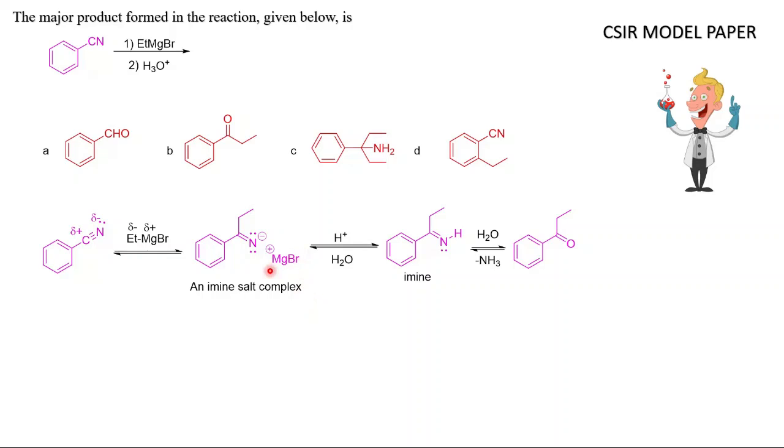Now when you protonate this, in the second step we add H3O plus. So when you protonate, this nitrogen will be protonated and will give an imine. And when you do workup, when you add water, ammonia will be liberated, and in place of nitrogen we will have oxygen. This is a famous reaction. So when you do an imine workup, we will get a ketone. So option B will be the correct answer.